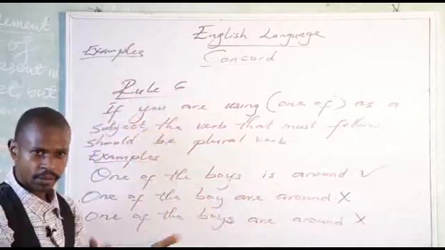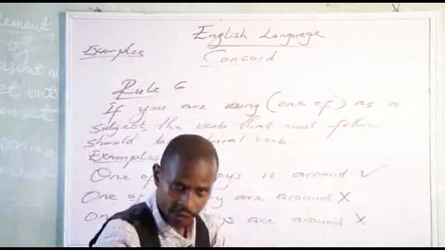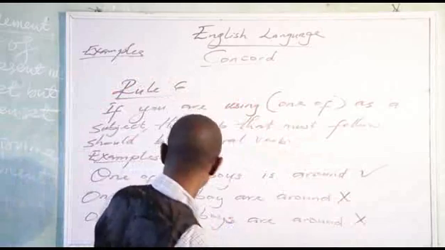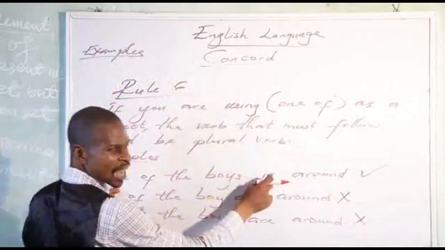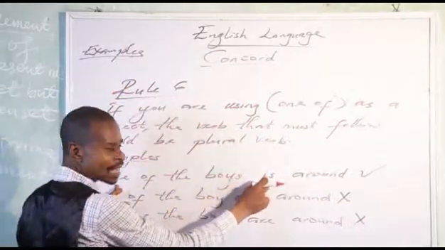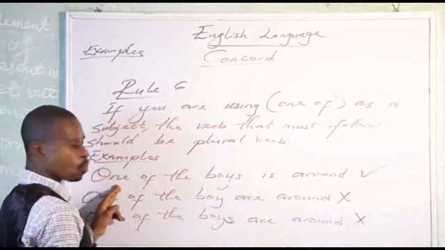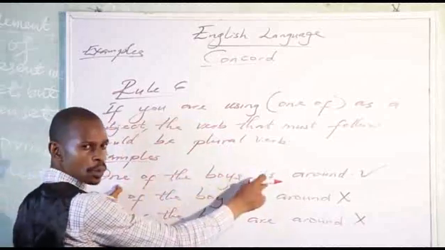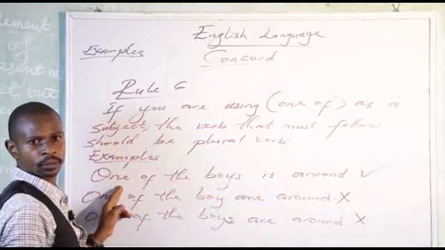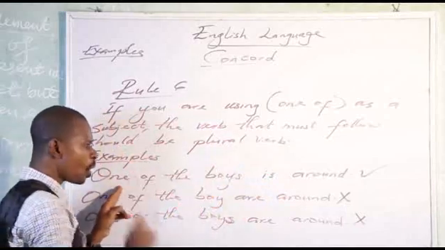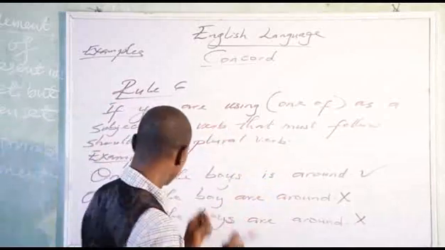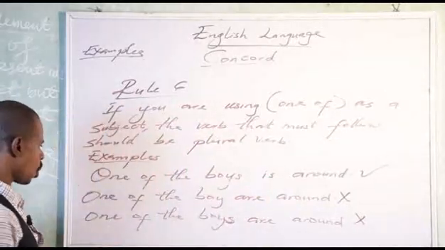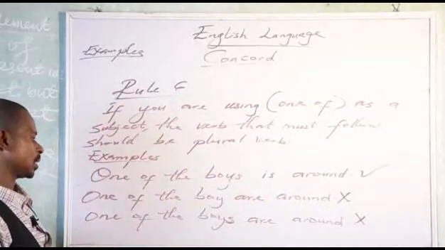One of the boys. Okay? One. So this one of will tell us the verb. It tells us the type of verb to use here. When you're using one of, you're supposed to know that the verb will be what? Will be singular. Do you get me now? So one of the boys is around. It's very wrong for you to say one of the boys are around.